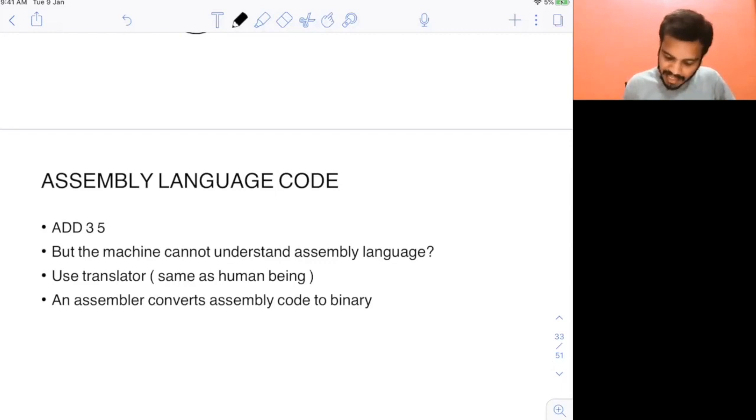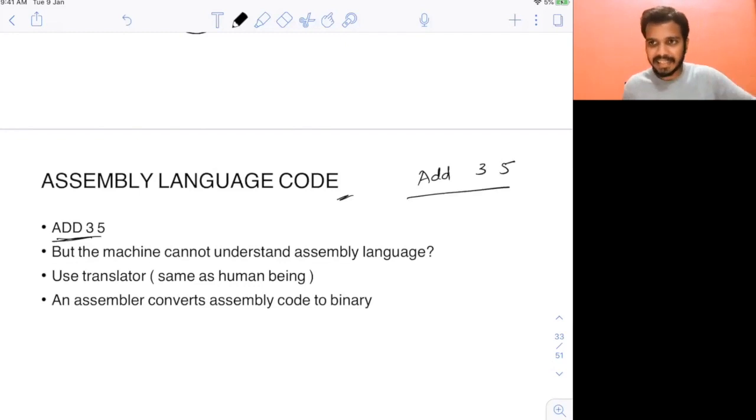Then you have assembly language code. That's another way of communicating with the computer. You can write it as instructions. You do not have to write it in binary. Let's say you have to add 3 and 5. You will write add 3, 5. You will write like this. Now, this is quite easier than writing the binary format.